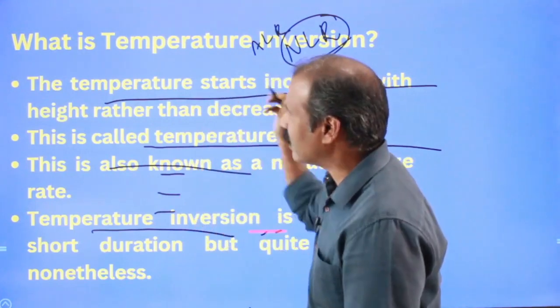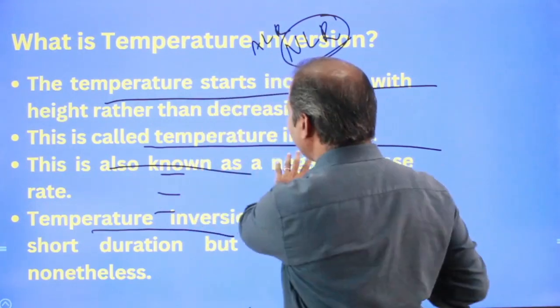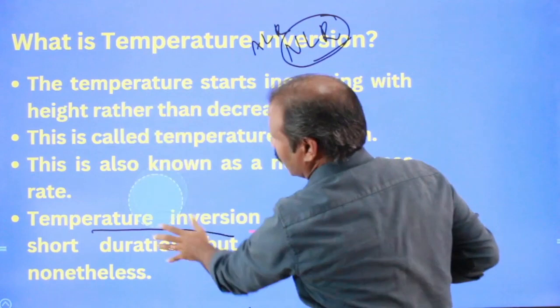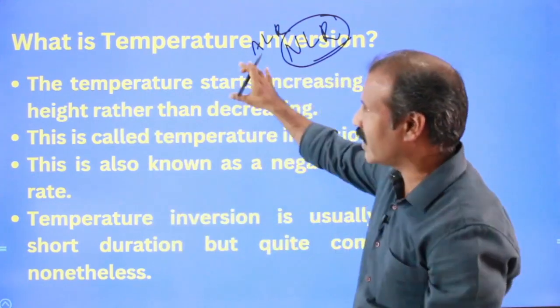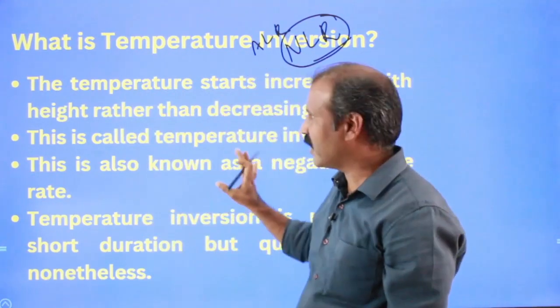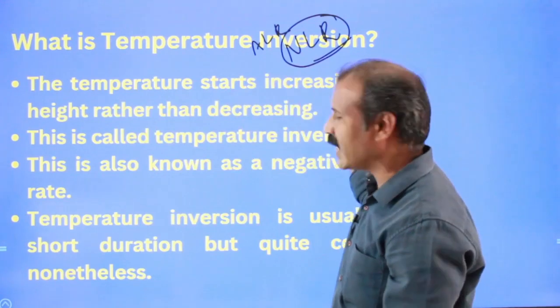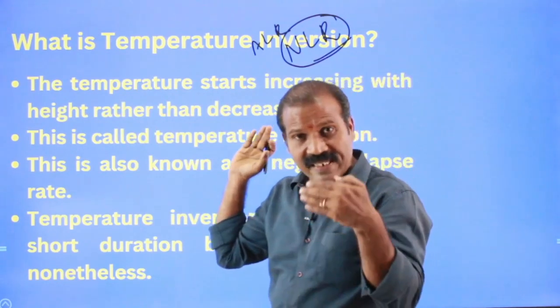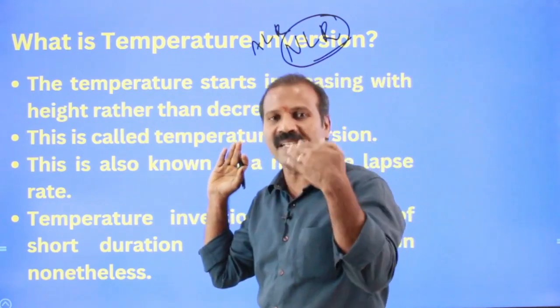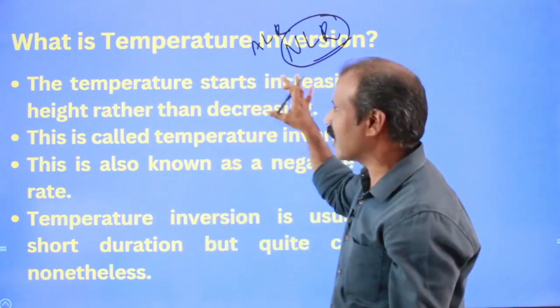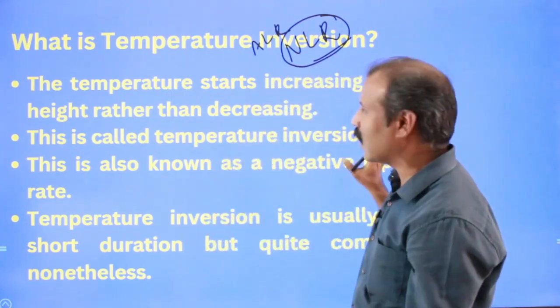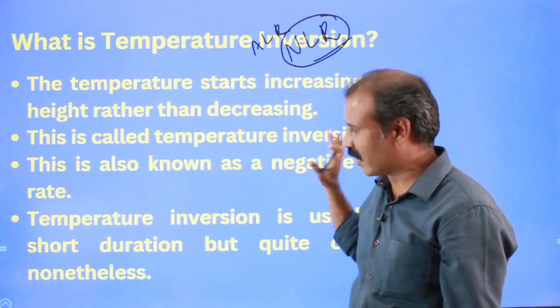This is the fundamental description of inversion of temperature, where temperature increases with increasing altitude, called thermal inversion. It is also called negative lapse rate or reverse lapse rate.